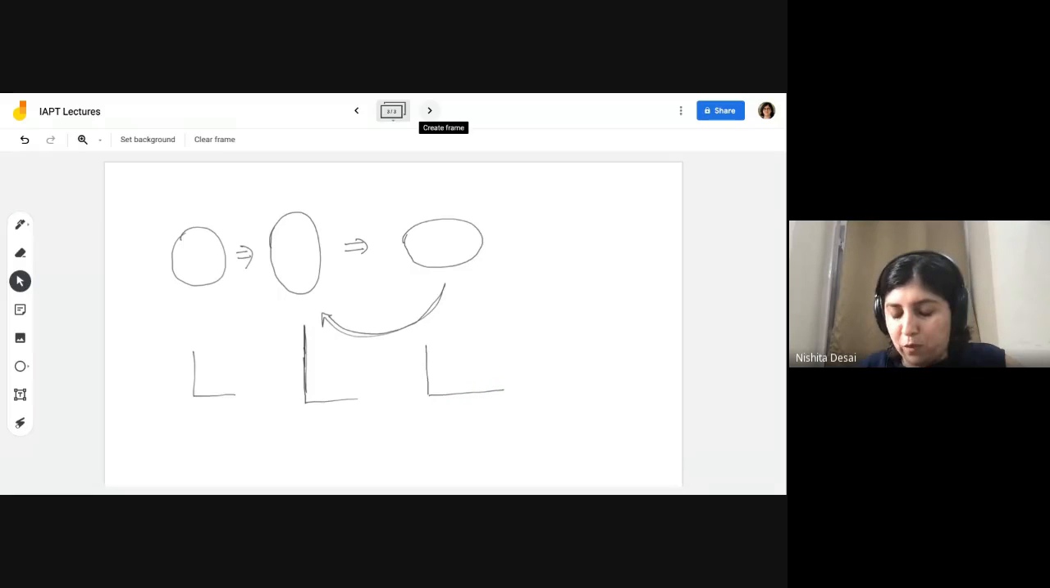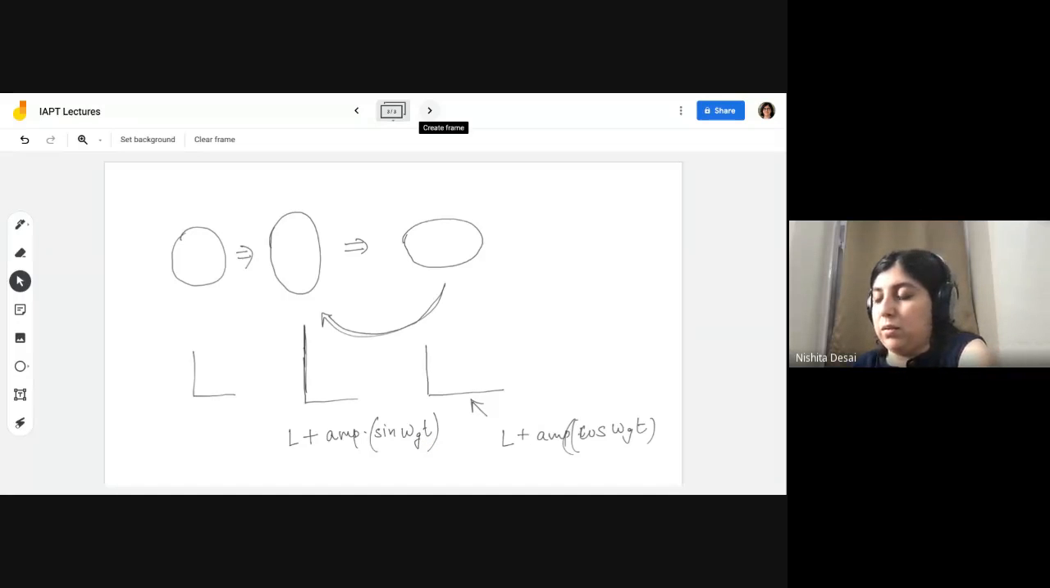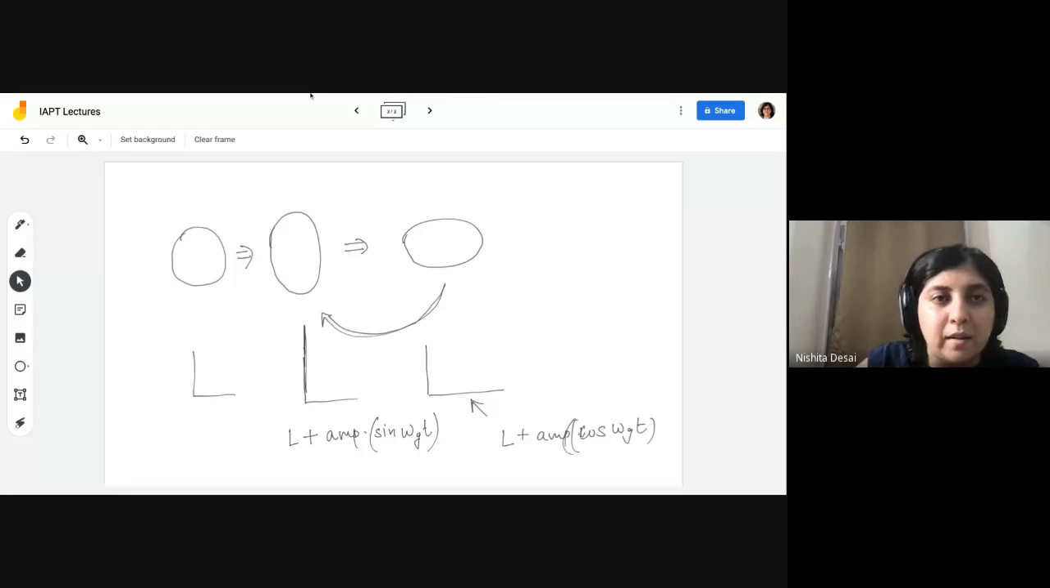You have this kind of wobble, and there is an easy way of describing it. You start with some L, and one arm is L plus some amplitude times sine of omega_grav times t, and the other arm is L plus some amplitude times cos of omega_grav times t. This is how you would model such a thing. So let's try to do that and see what we get.